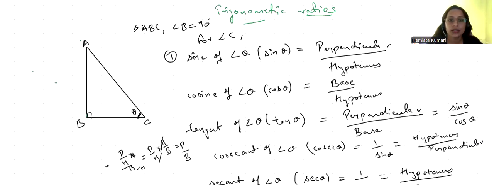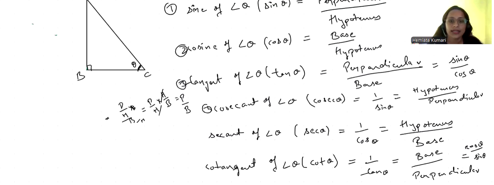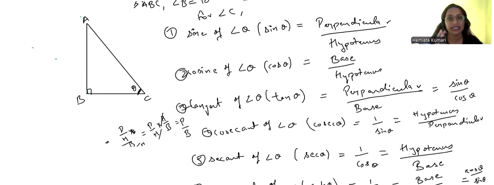1, 2, 3, 4, 5, and 6. We studied the six trigonometric ratios, out of which we have three trigonometric ratios: sine theta, cos theta, tan theta. Three are the reciprocals of these, that is your cosec theta, sec theta, and cot theta. Right? So mostly what students do mistake is,